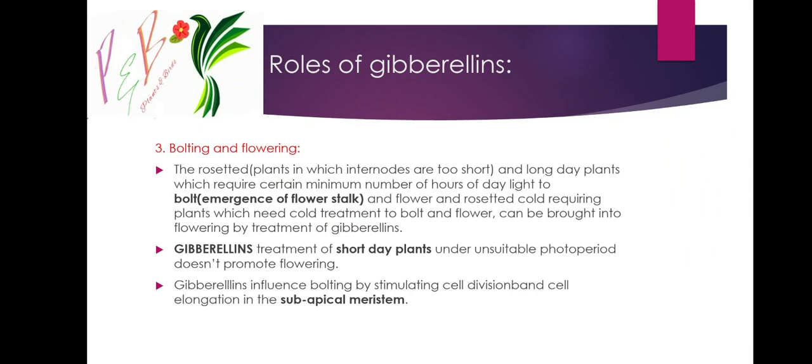But when you spray gibberellin, even if this condition is not present, they will enter the reproductive stage and bolt; emergence of the flower stalk will occur. This is mainly in cruciferous plants, that is cabbage and cauliflower.